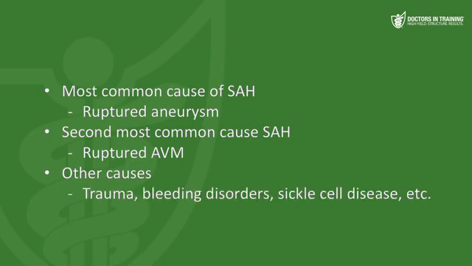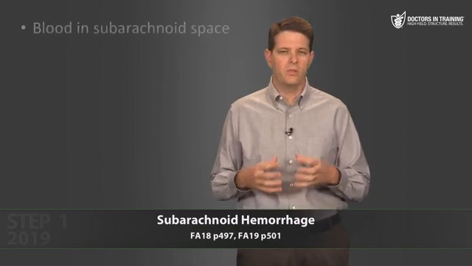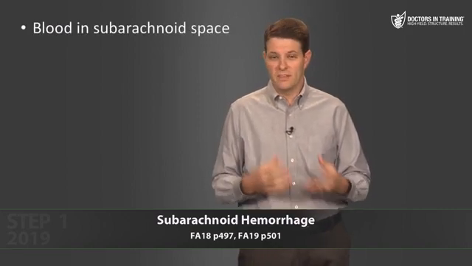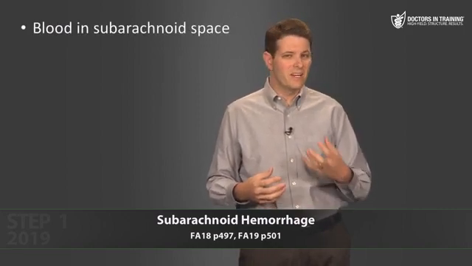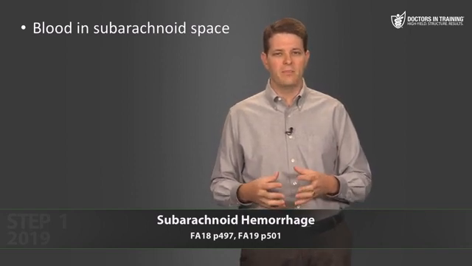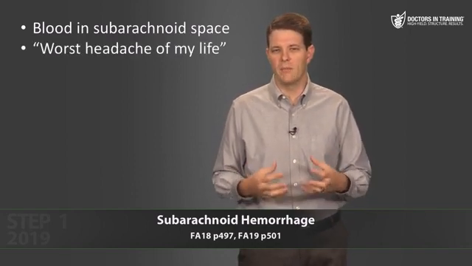But 80 to 85% of subarachnoid hemorrhages are due to ruptured aneurysms. So what is a subarachnoid hemorrhage? Well, it's where you have blood in the subarachnoid space, where the CSF is located. And that blood is irritating and it causes headache. So again, these patients come in complaining of the worst headache of my life.